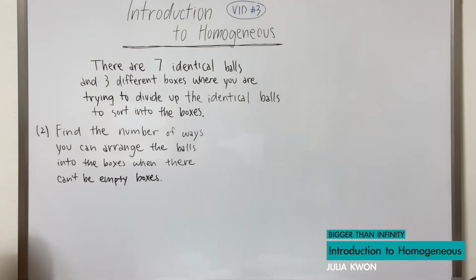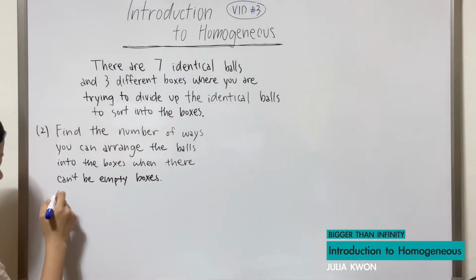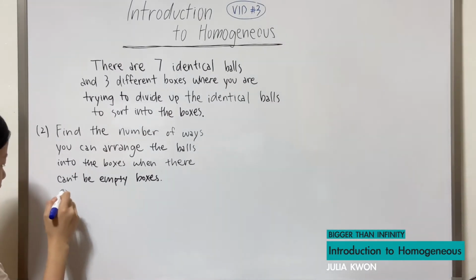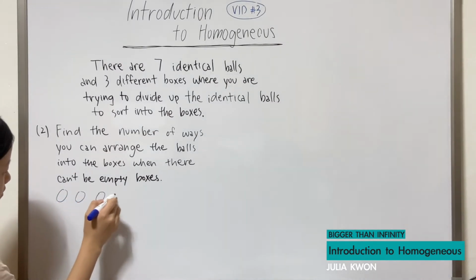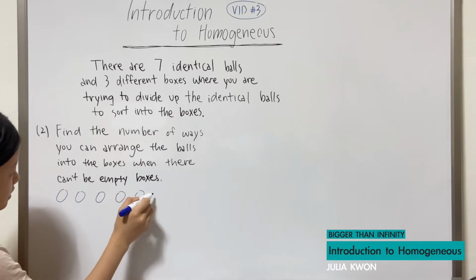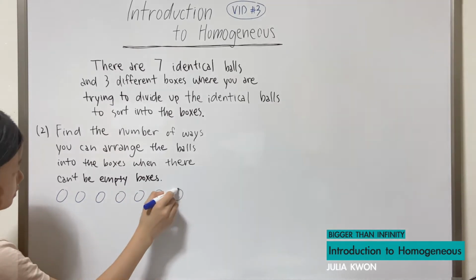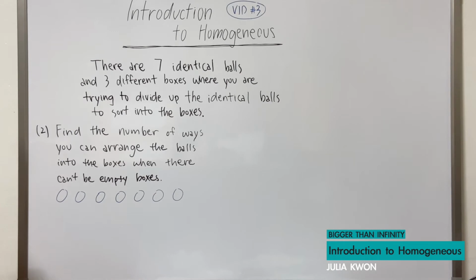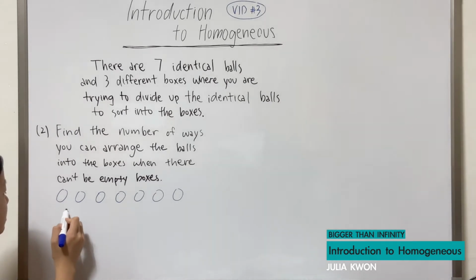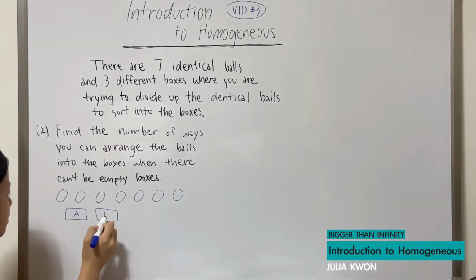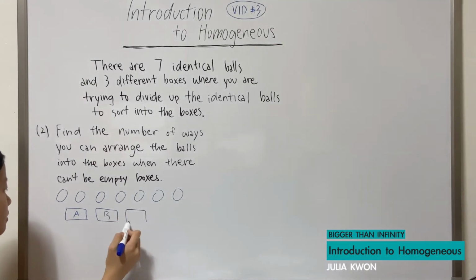Meaning that, first we have 7 identical balls, 1, 2, 3, 4, 5, 6, 7, and 3 different boxes: box A, box B, and box C.